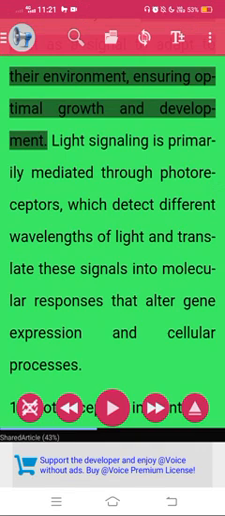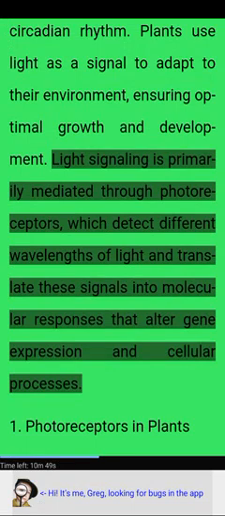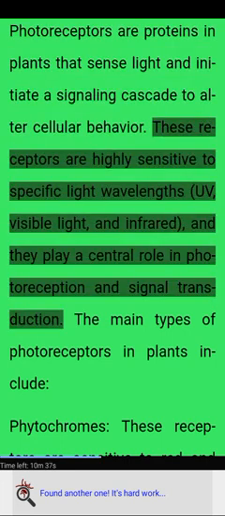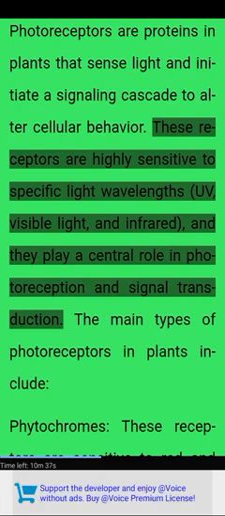And development. Light signaling is primarily mediated through photoreceptors, which detect different wavelengths of light and translate these signals into molecular responses that alter gene expression and cellular processes. 1. Photoreceptors in plants. Photoreceptors are proteins in plants that sense light and initiate a signaling cascade to alter cellular behavior. These receptors are highly sensitive to specific light wavelengths, UV, visible light, and infrared, and they play a central role in photoreception and signal transduction.